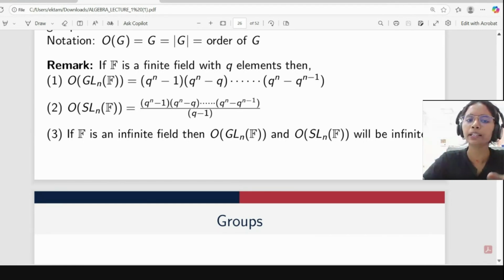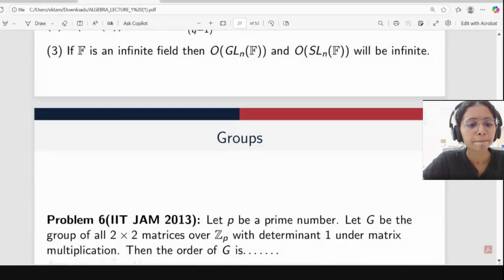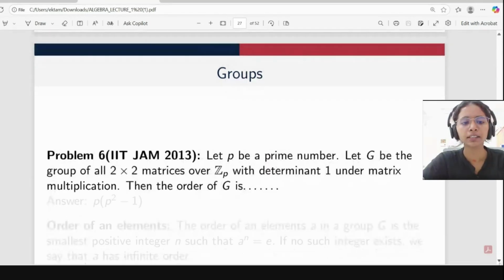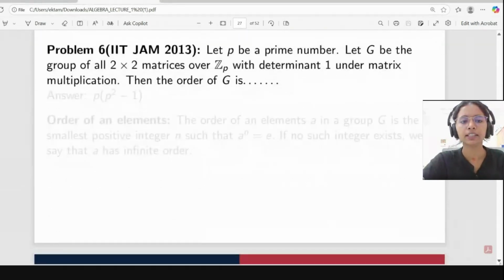So it will come like p squared minus 1, then p squared minus p, and then p minus 1. Cancelling p minus 1, we will get p times (p squared minus 1).